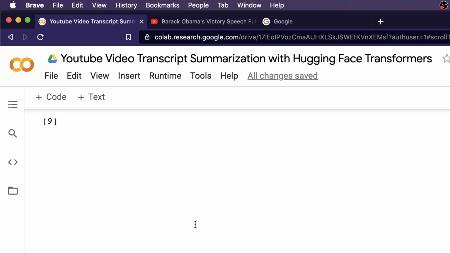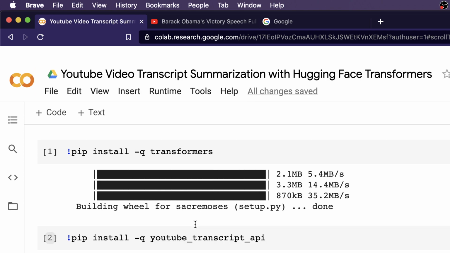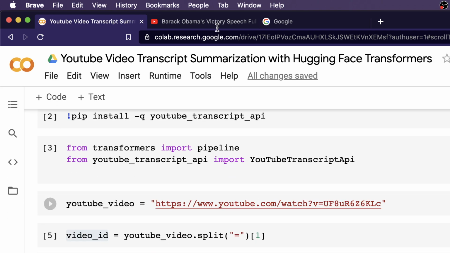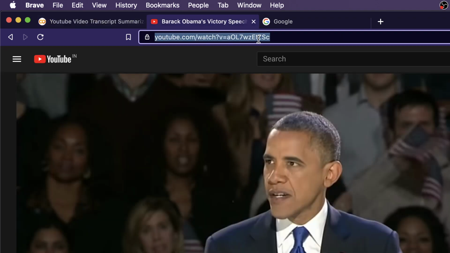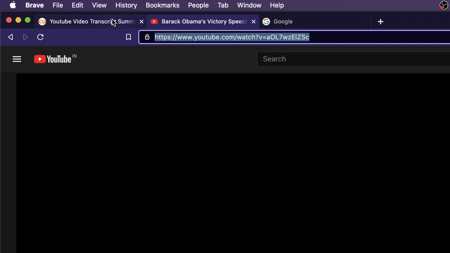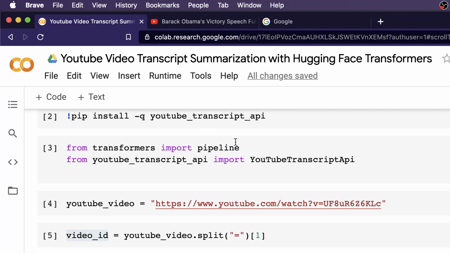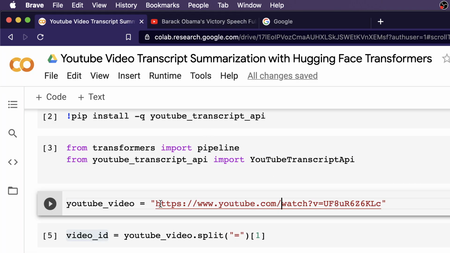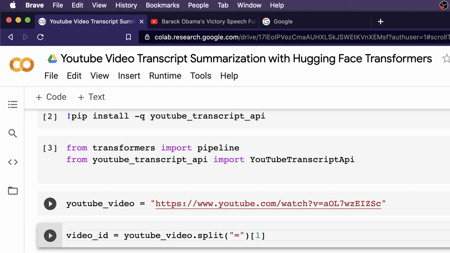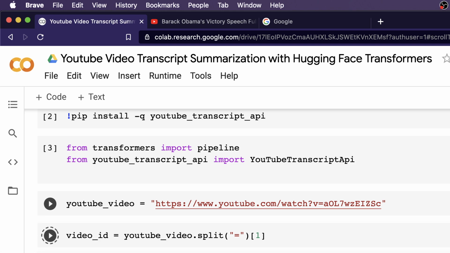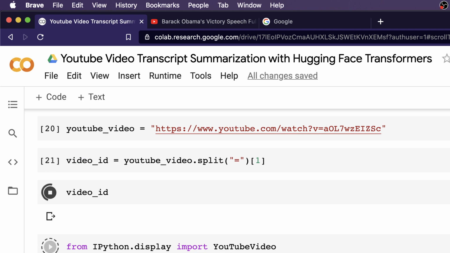So if you're taking this exact code, what are the things that we have to do? Let me quickly take this URL, which is one of the popular speeches of former President Obama. Let us paste the link and then let me execute it. At this point we are going to do inference, but even for inference, we want to have the new text because currently we have got the old text.